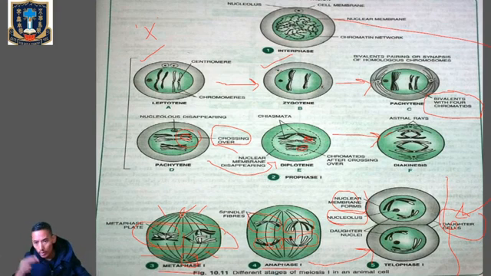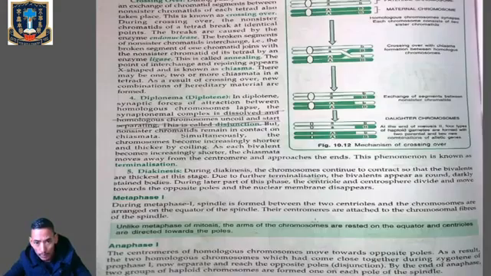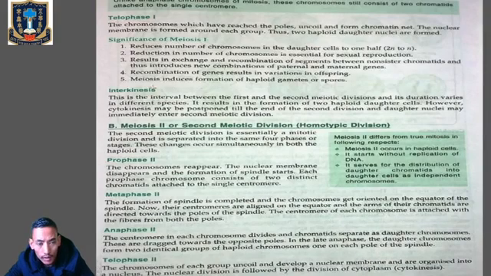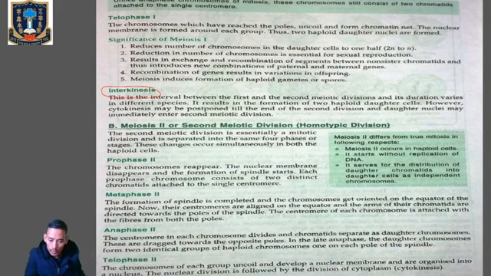So at the end of meiosis 1, there will be formation of two daughter cells. Now these two daughter cells have to enter into the next one, which is called the meiosis 2. But there's a particular interval between the meiosis 1 and the meiosis 2. So that particular time period or the gap between meiosis 1 and meiosis 2 is called interkinesis. So what is interkinesis? This is the interval between the first and the second meiotic division. So after meiosis 1, we will find interkinesis, the time period or the gap. Then we'll move to the next one, which is called the meiosis 2.